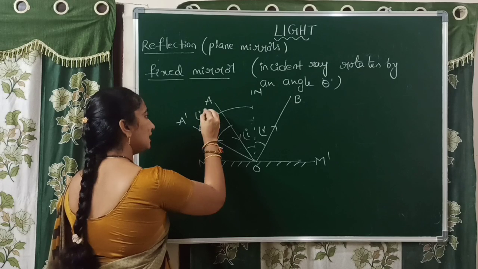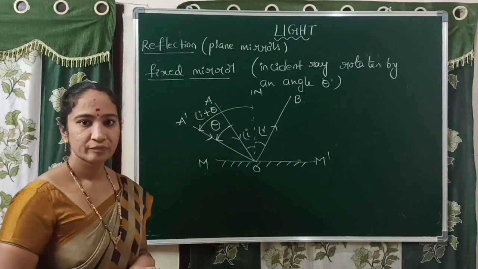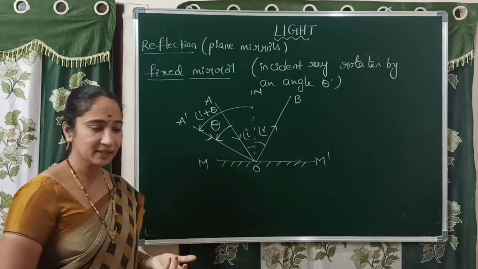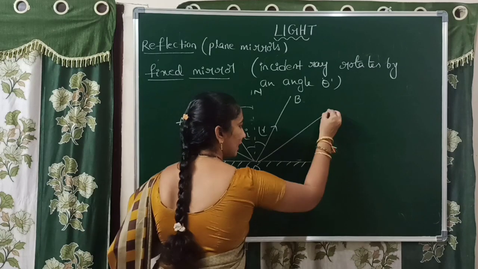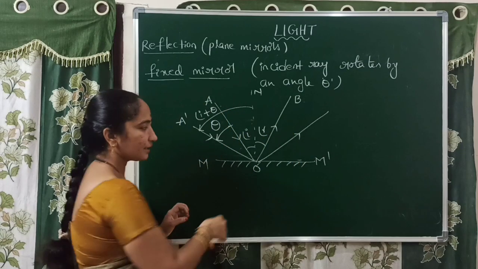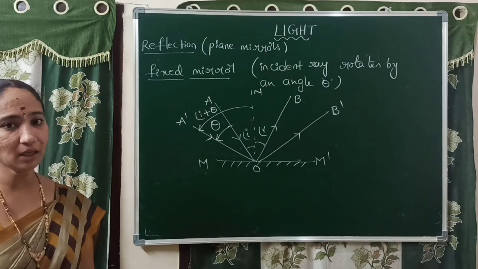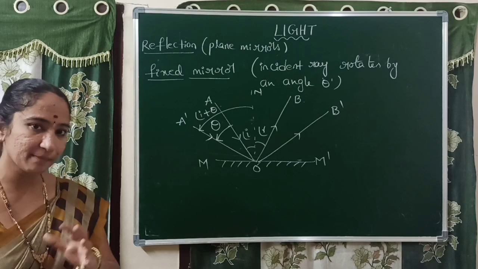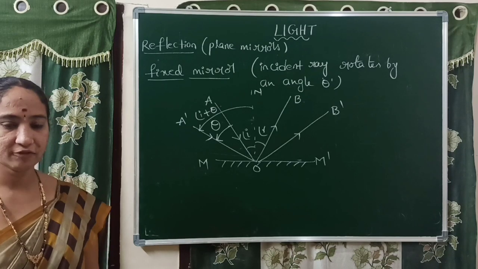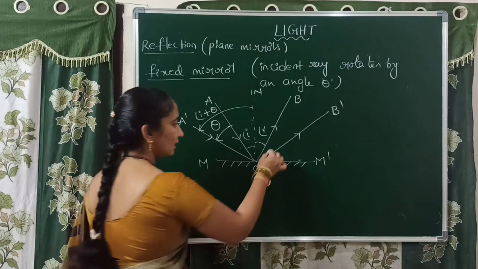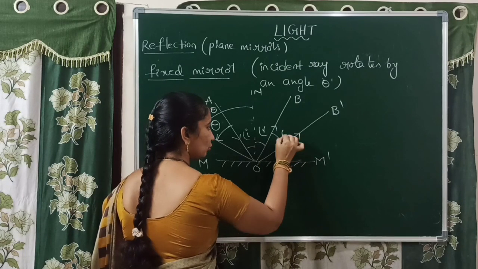Automatically, with the same angle by which the incident ray rotates, the reflected ray will also rotate in the direction OB'. Here OB' represents the new reflected ray. It is affected by the same angle. So the angle here is also equal to theta.